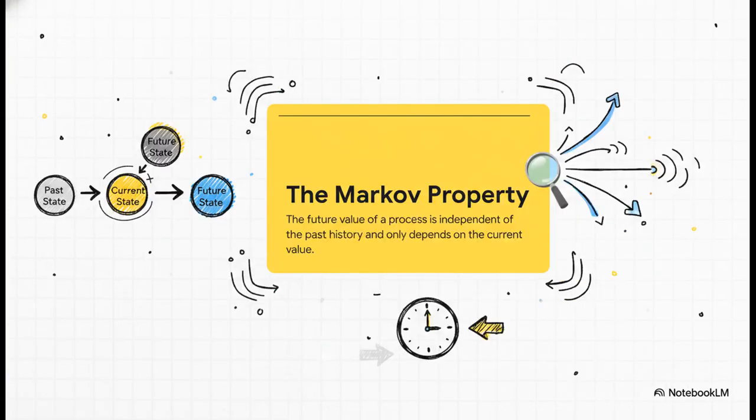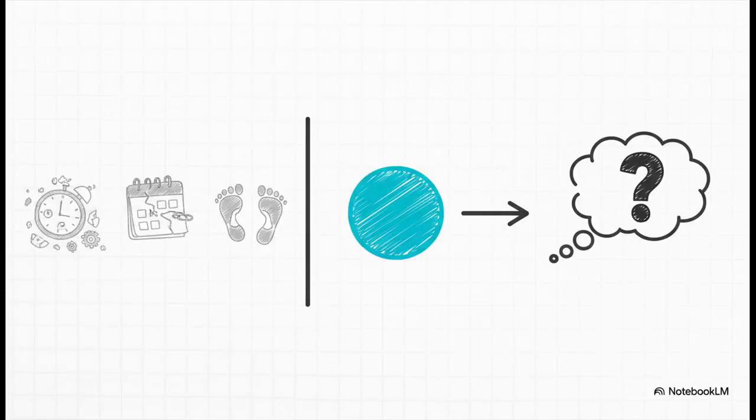This is the core concept right here. It's called the Markov property, and it says that the future is independent of the past given the present. In a Markovian system, the only thing that matters for the next step is where you are right now. The entire journey you took to get here is completely irrelevant. So yeah, welcome to the world of memoryless models. By just ignoring the past, we can simplify these incredibly complex systems. It sounds weird, I know, but let's see how this powerful idea works with something you probably deal with every single year.